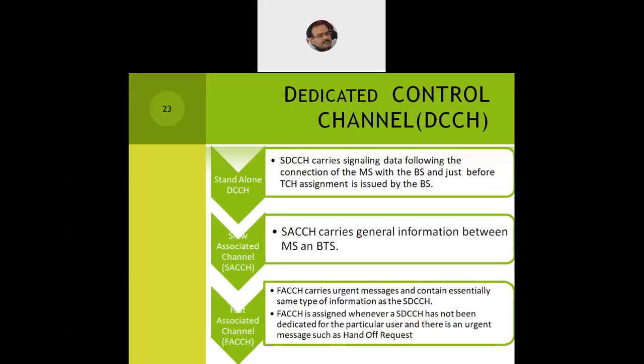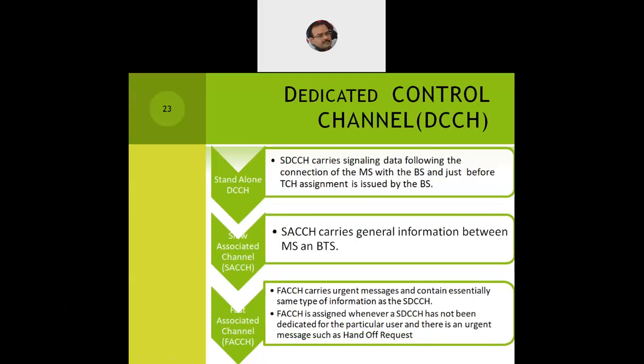Standalone allows the signaling data flow from the connection of the mobile station with the base station, just before the TCH, or traffic channel assignment, is issued by the base station. As we have discussed in the AMPS system, first the channel establishment will be done. The control channel will come into the active state. They will make sure the subscriber is ready, the source, the destination, and the entire network are ready to handle the call. Then the call handoff will be done. It will be switched off and given to the traffic channel as well. So once the control channel does its job successfully, the traffic channel assignment will be done for the standalone dedicated control channels.